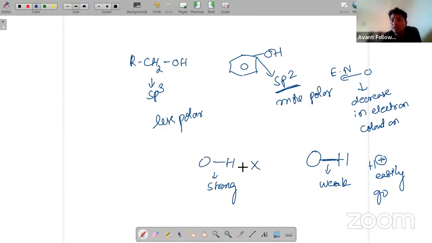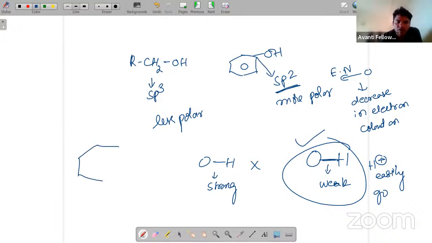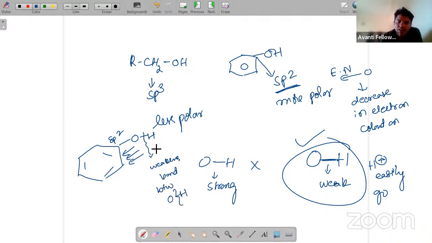So now, how do we determine this bond strength? How do we weaken the bond strength? Our main agenda is to weaken the bond strength. So how can we weaken it? Here, if you see, this is sp2 carbon in the phenol. What will happen to this sp2 carbon? It is more electronegative. It will pull the electrons to this side, which eventually weakens the bond between oxygen and hydrogen. When it is weakened, it can easily remove the H plus ion.